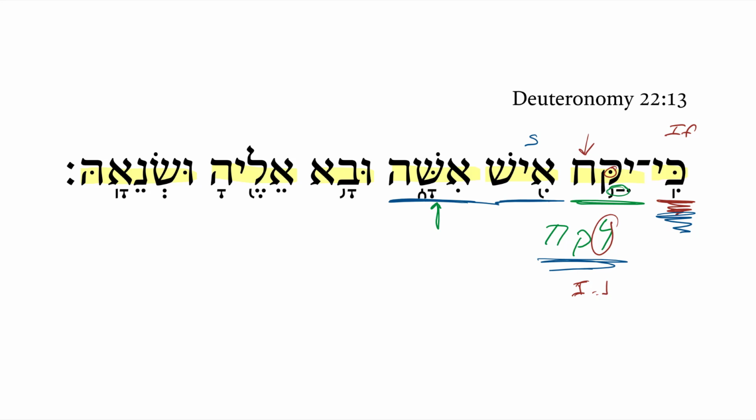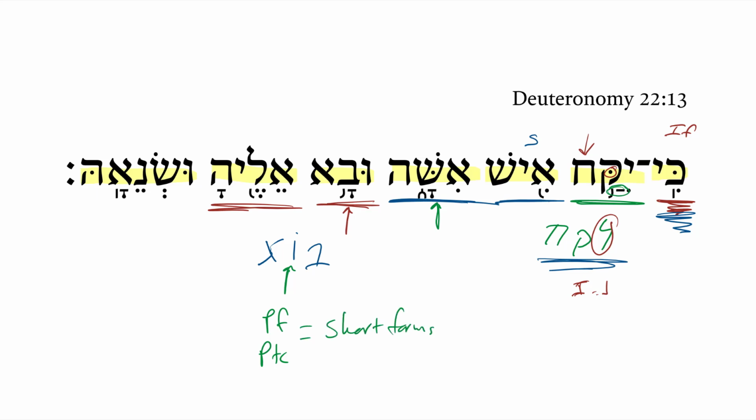a wife. Next clause we get, "and he enters to her." Here we have the qal perfect third masculine singular of the root bo. One way that I describe these, the middle vav verbs, is in the perfect and in the participle, you're going to get what's called short forms, and I get this from Carl Kutz and Rebecca Josberger. These short forms, meaning they drop their middle vav and get a vowel. So here we have the perfect third masculine singular, and he enters to her.